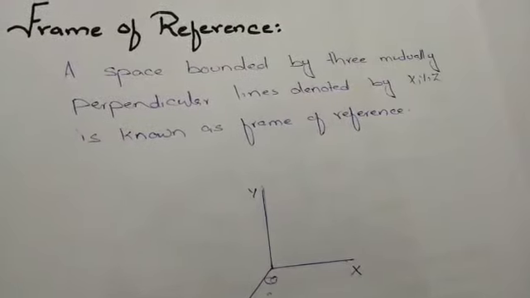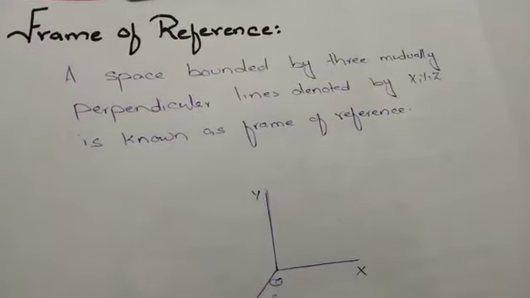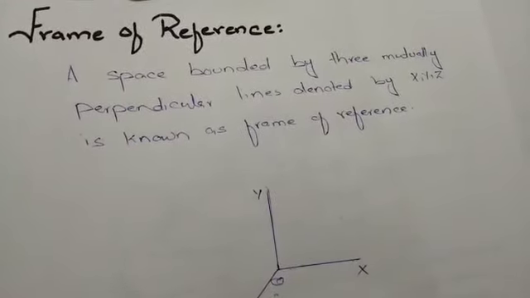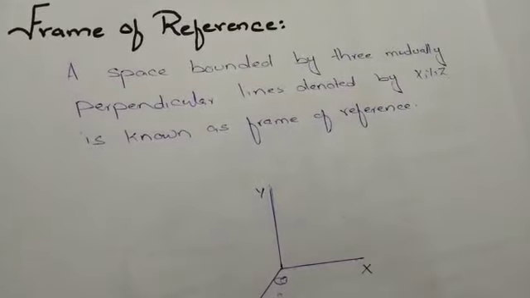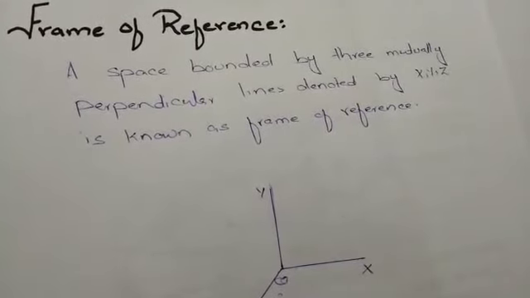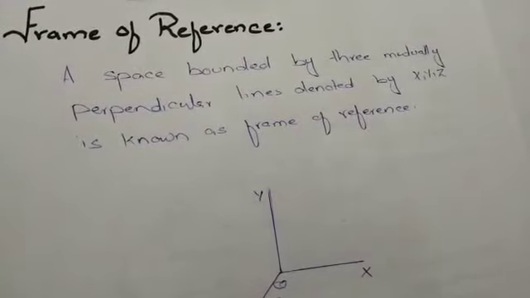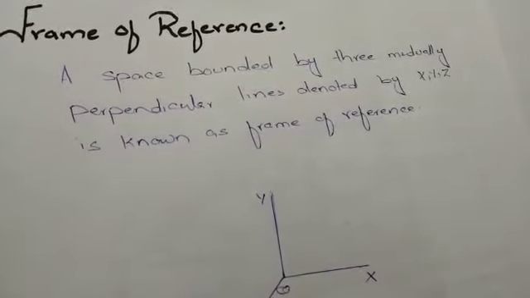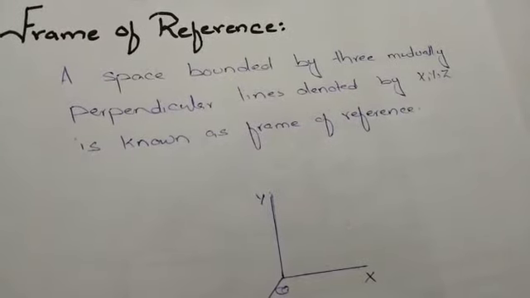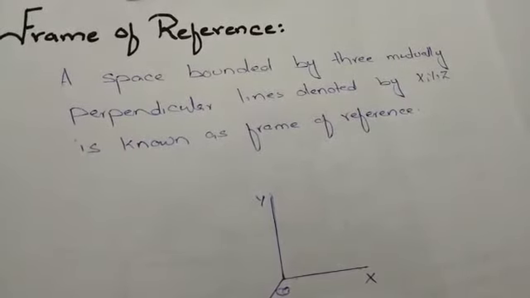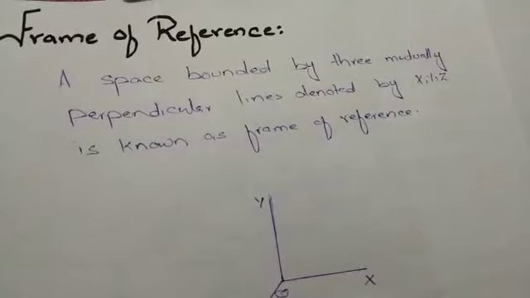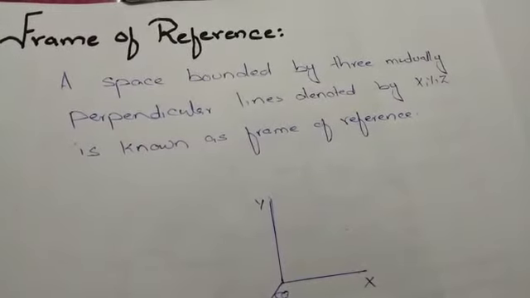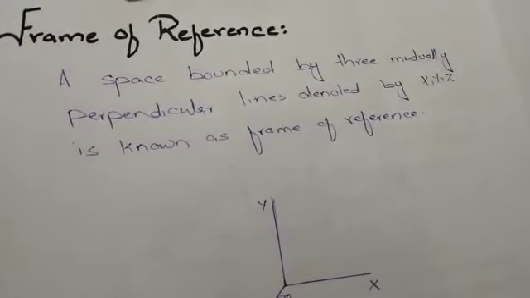In grade 9, you discussed that whenever you find the motion of an object, first you consider a certain reference point or a certain observer, and after that you locate the position of the object. If the object changes its position with respect to the reference, then you say that this object is in a state of motion, and if the object does not change its position, then you say that this object is in a state of rest.